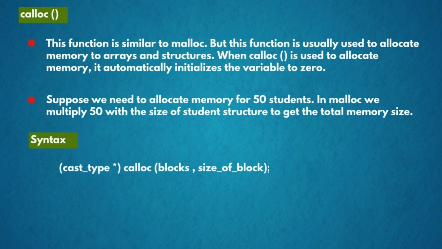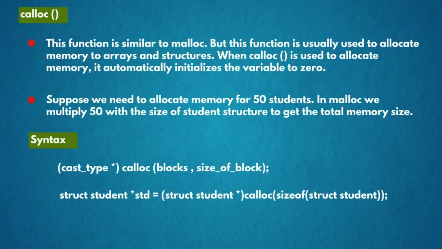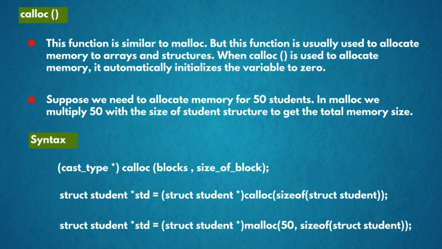The syntax is cast_type pointer calloc(blocks, size of block). For example, struct student *std = (struct student *) calloc(50, sizeof(struct student)); whereas with malloc it is struct student *std = (struct student *) malloc(50 * sizeof(struct student)).